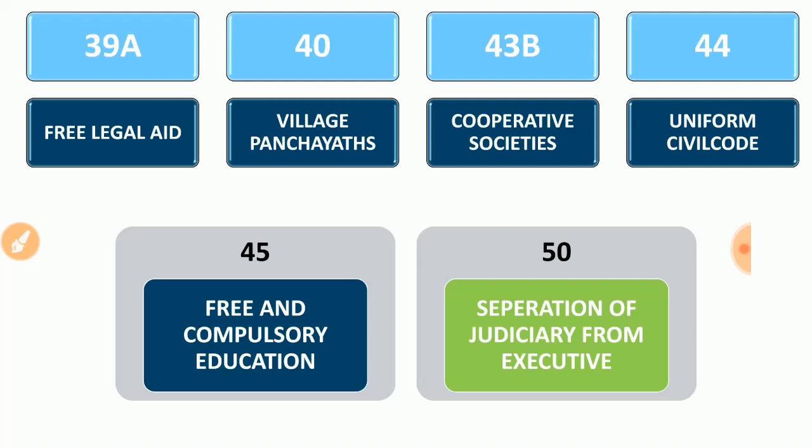So while implementing the laws, definitely they find some difficulties, and the common man will find some difficulties. So there the common man will get help from the judicial bodies. Okay, so the judiciary definitely doesn't have any connection with legislative bodies and executive bodies. It is a separate body. Then only they can perform for the people of India. So it is separation of the judiciary from the executive. It is mentioned in Article 50 of the Indian Constitution. This is a very important directive principle of state policy article in part 4.